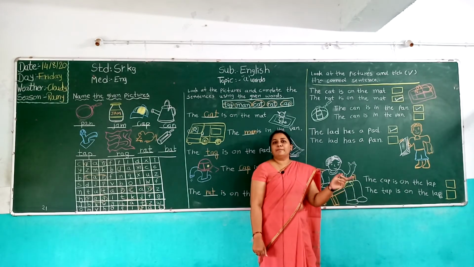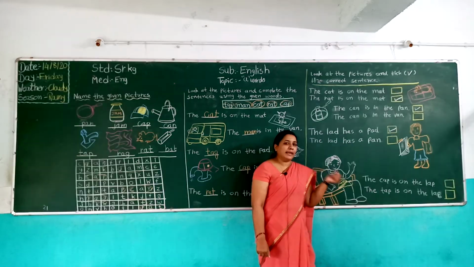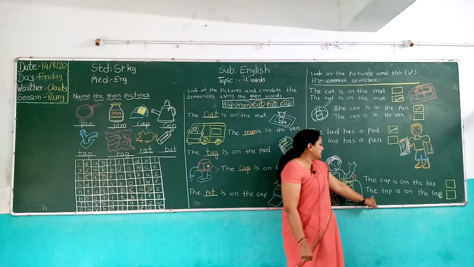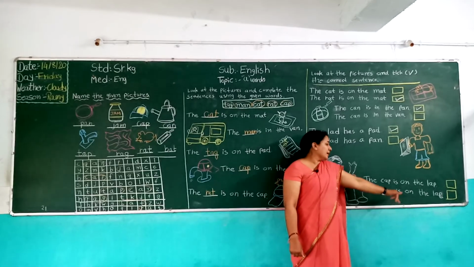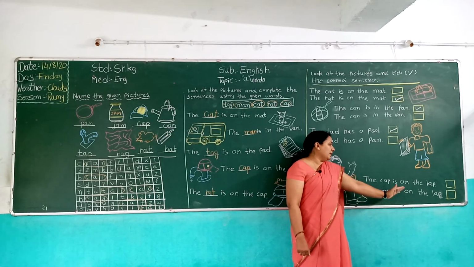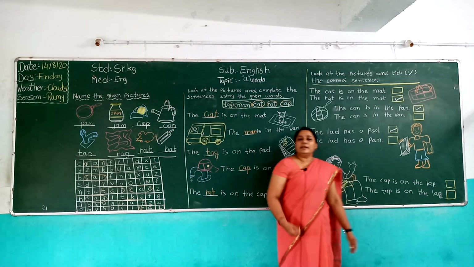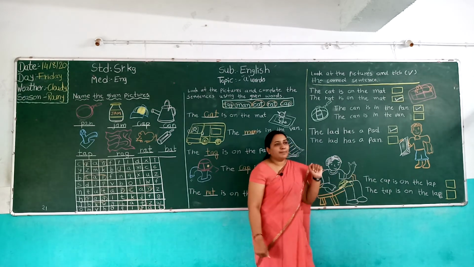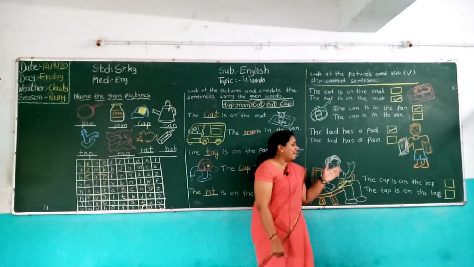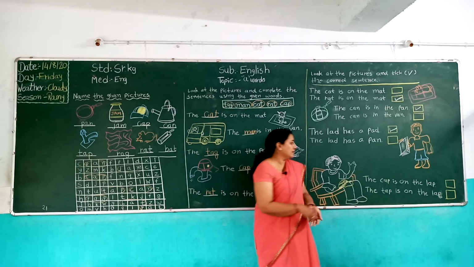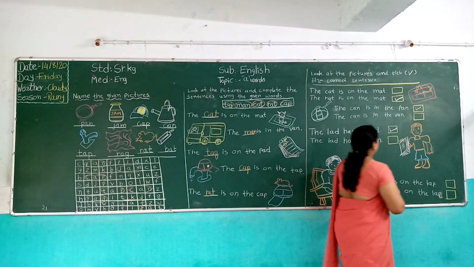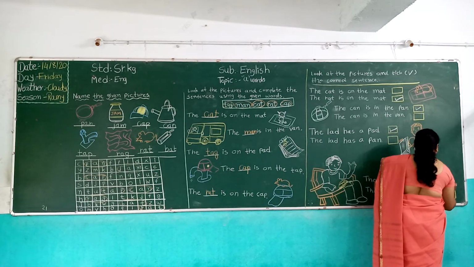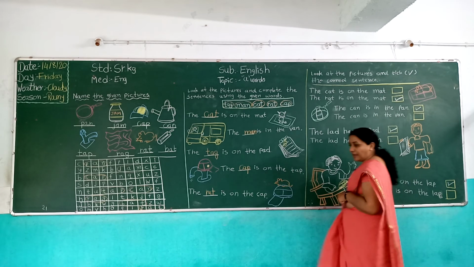The cap is on the lap. Then T-H-E the tap, I-S is, O-N on, T-H-E the lap. That means the tap is on the lap. No. The cap is on the lap. So we take the first sentence.